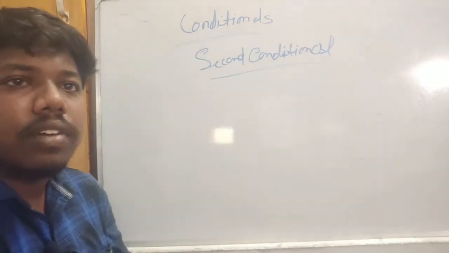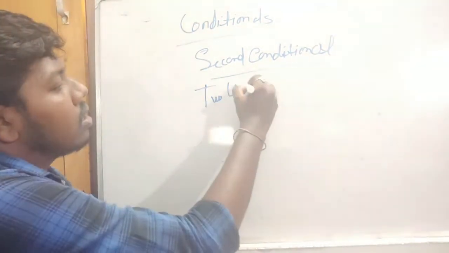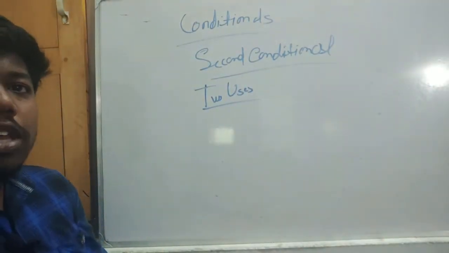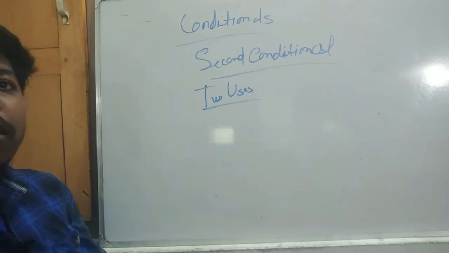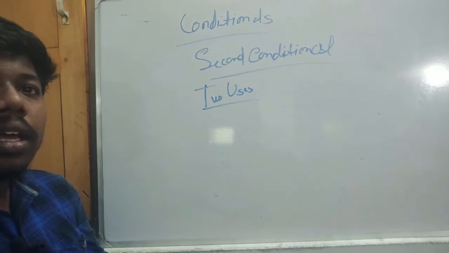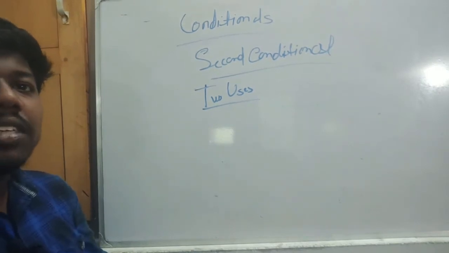So what are the uses? First, it has two uses. First, we can use it to talk about things in the future that are probably not going to be true. So maybe I am imagining some dream.